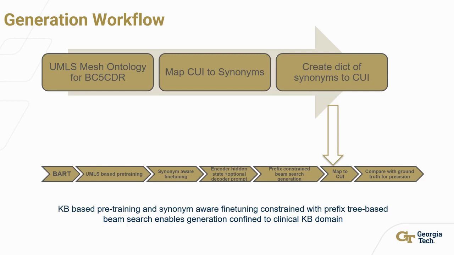We now look at the generation workflow. We have the BART architecture that undergoes UMLS-based pre-training and synonym-aware fine-tuning. During generation, we use the encoder hidden state and the optional decoder prompt, followed by prefix-constrained beam search to generate an output. That output is mapped to a dictionary that maps synonyms to concepts using the UMLS MeSH ontology, and the output concept is then compared with the ground truth for precision calculations.